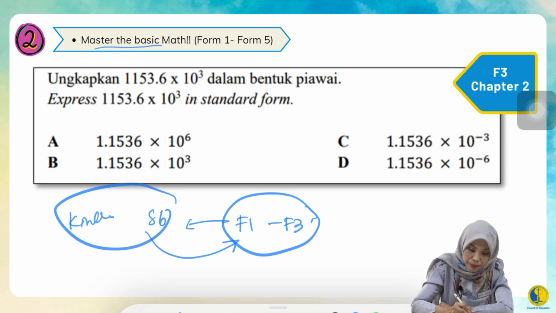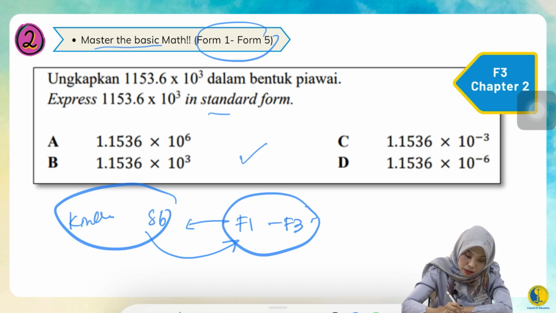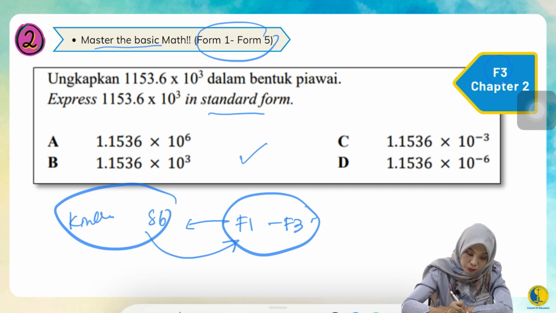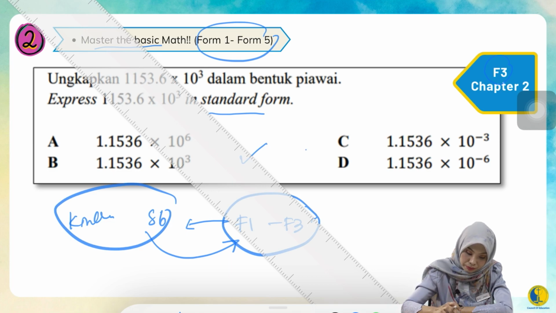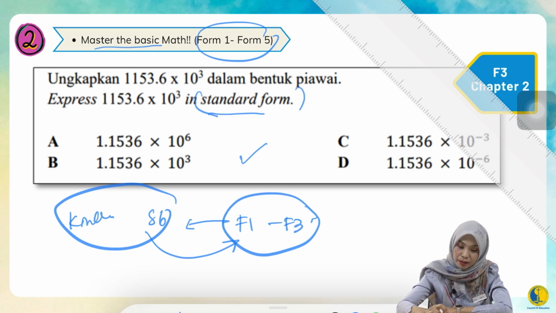So when you master the basic maths, Form 1 to Form 5, you just realize, wow, this question will be easy to answer, because standard form is something you learned in Form 3, in Chapter 2. But since you were not really paying attention in Form 3, this question that can be solved within 30 seconds will take you more than a few minutes to figure out. Besides this, you really need to know what the meaning of standard form is.